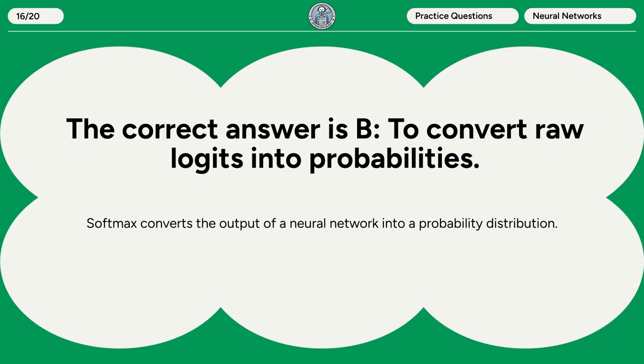The correct answer is B. To convert raw logits into probabilities. Softmax converts the output of a neural network into a probability distribution.